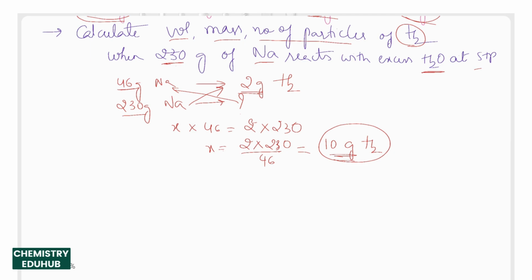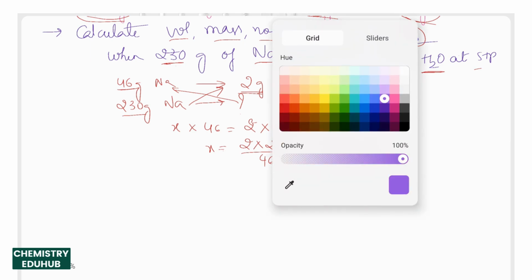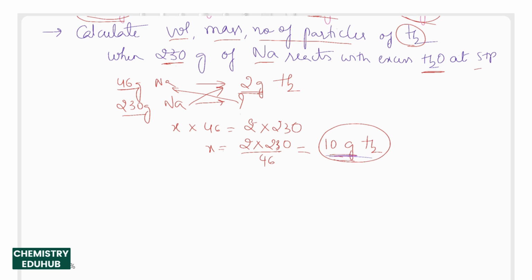Now we need to find out the volume occupied by this amount of hydrogen. According to gas laws, 1 mole of any gas at STP occupies 22.4 liters. 1 mole of gas, that is 1 gram molar mass of gas.